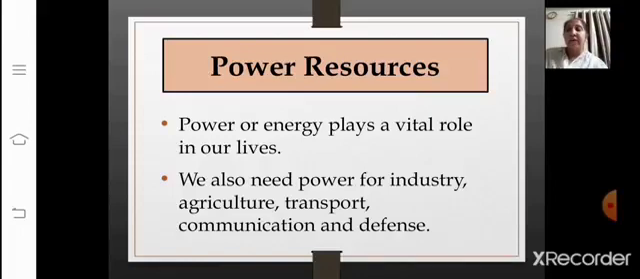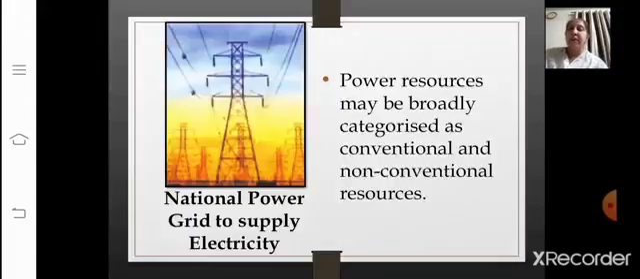Now, if I am saying this, power or energy plays a vital role in our lives, I feel you all will agree with me on this thing, right? We also need power for industry, agriculture, transport, communication, defense. See, not only one category, but in each and every category, power, energy plays a very important role in our lives, correct? So, power resources may be broadly categorized as conventional and non-conventional resources.